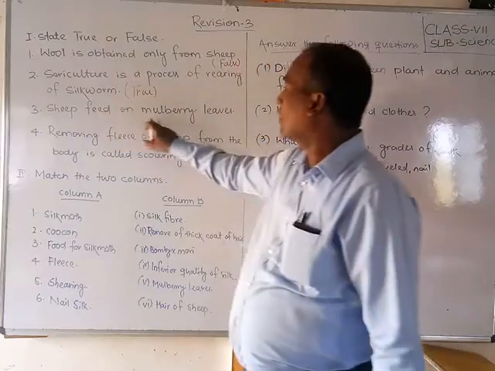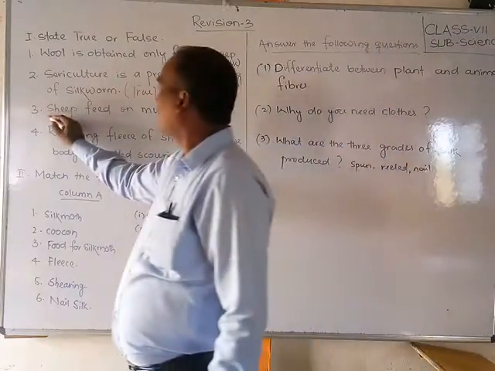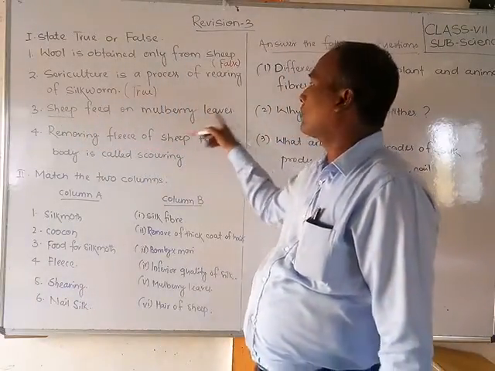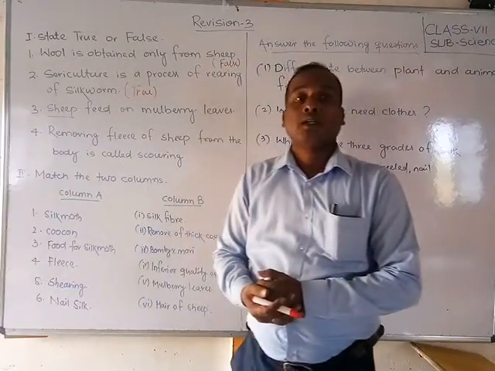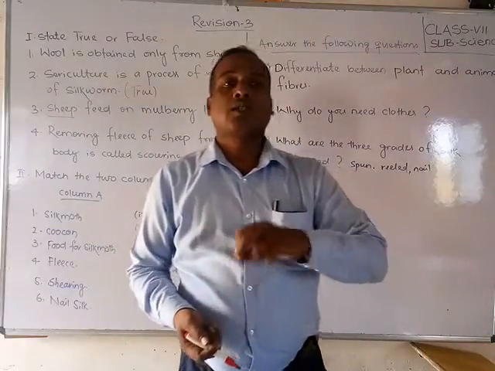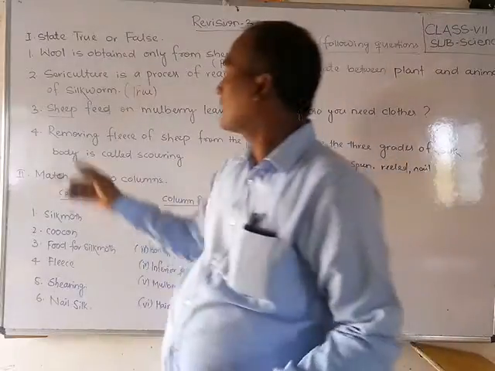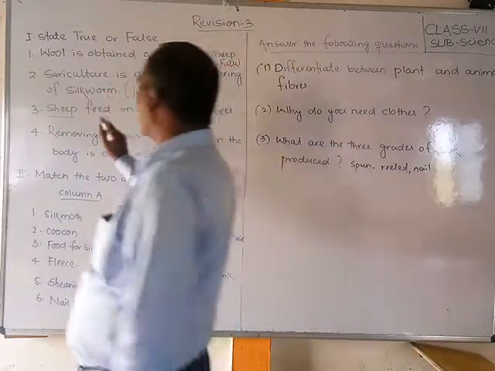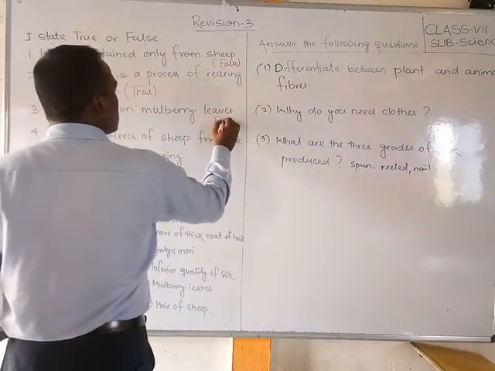Sheep feed on mulberry leaves. Mulberry leaves, who eats them? The silk moth feeds on mulberry leaves, but here it is given as sheep, so it is wrong. So we can write false.